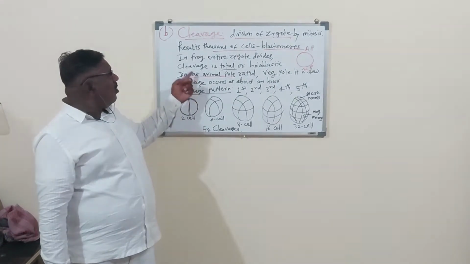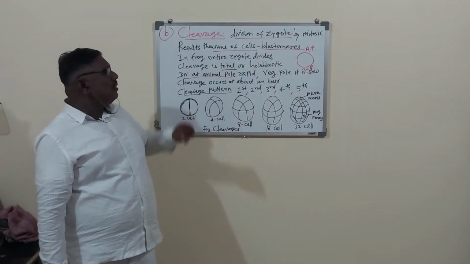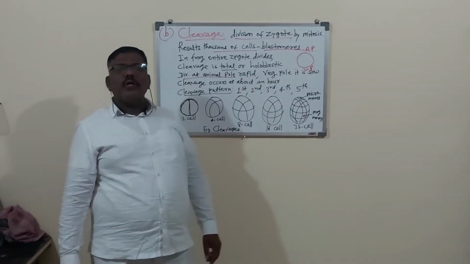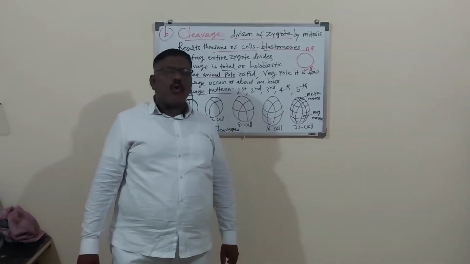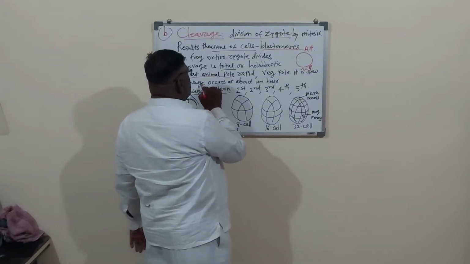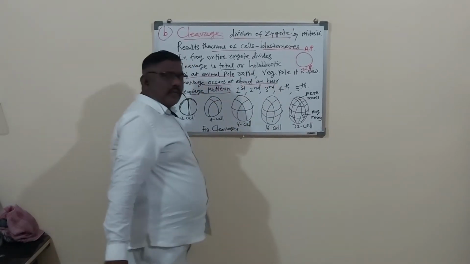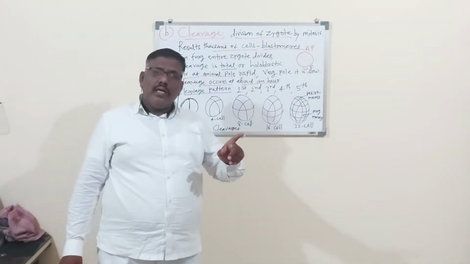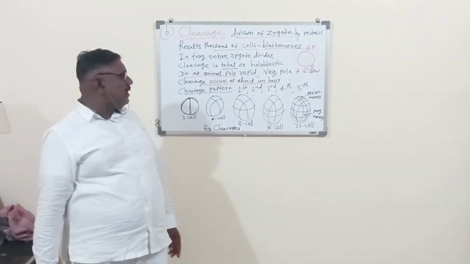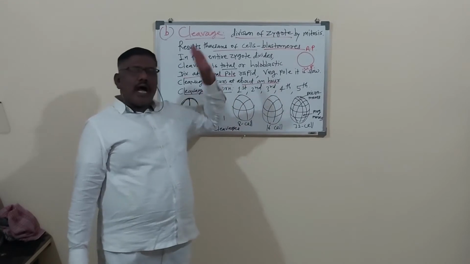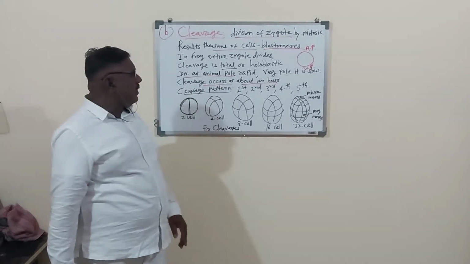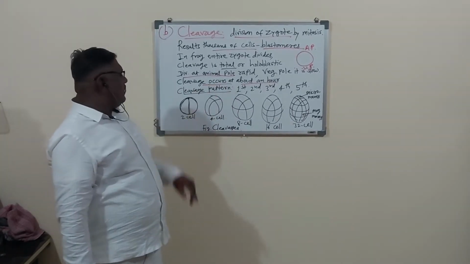Division or multiplication of the cells at the animal pole is rapid and it is slow in the vegetal pole due to the presence of yolk. So here cleavage occurs at about an hour. And it also depends on environmental factors like the temperature, abiotic factors. So cleavage occurs at about an hour, but it depends on the environmental factors. Here the temperature is an important factor for the occurrence of the cleavages.